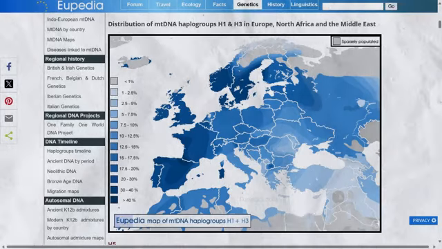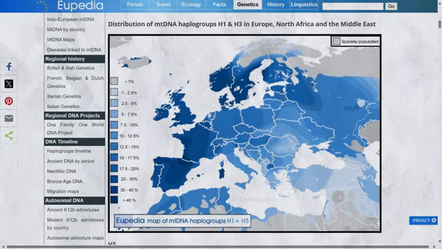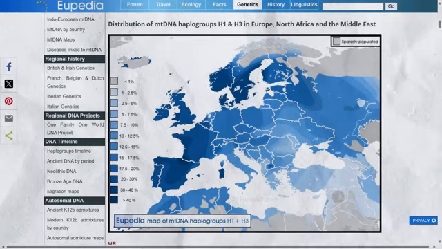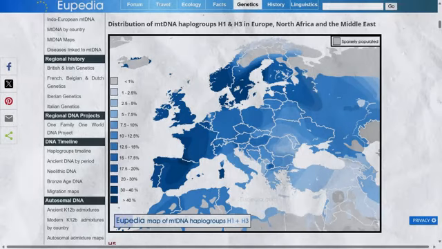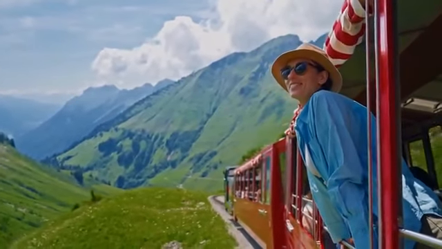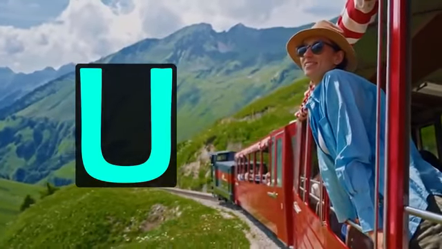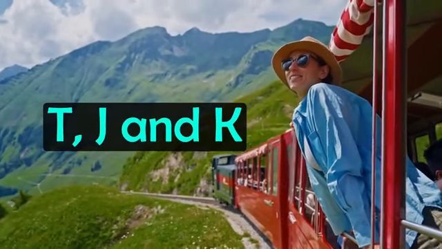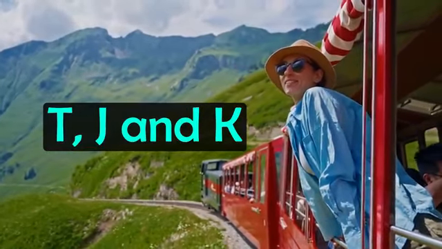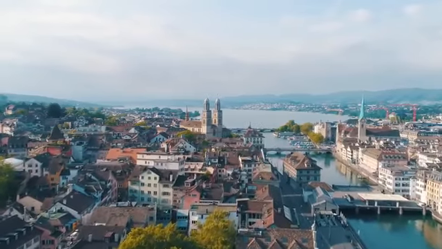Well, H is the most common mitochondrial haplogroup in Switzerland, similar to Western Europe, Central Europe, as well as Scandinavia. H is believed to have originated in the Near East around 25,000 years ago, and its movement into Europe seems to have been through various waves, with the early European farmers helping to increase this haplogroup's frequency when they spread across Europe. Other mitochondrial haplogroups found in Switzerland include variations of U, such as U5, one of the oldest lineages in Europe. Smaller levels of mitochondrial haplogroups T, J and K are among the other maternal markers found in the country. So Switzerland has had various influences on it down through history, but Germanic ancestry is a key component.